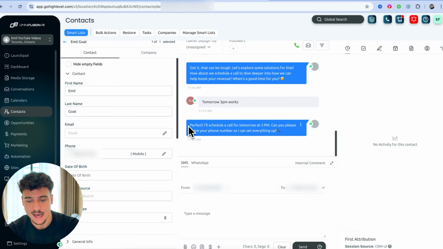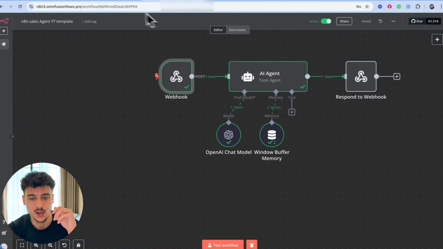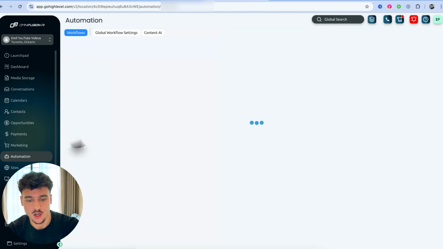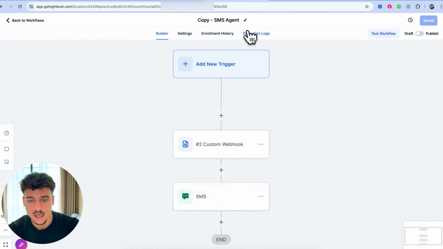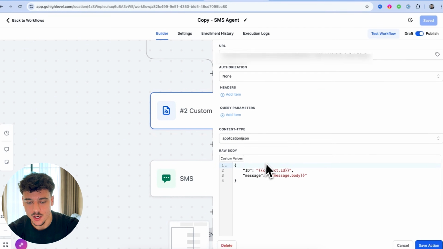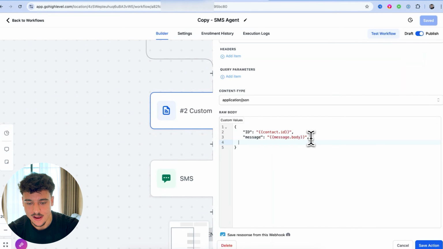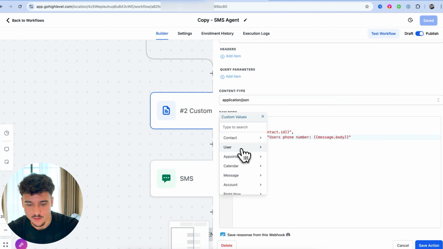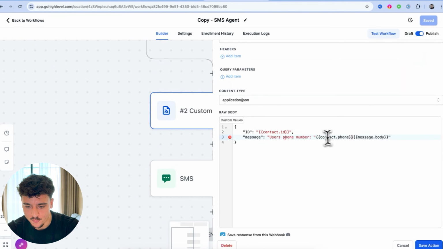You may notice that right here it asked if I can share my phone number. However, it's via SMS, so it should already know the phone number. In order to fix that, we would simply go to automations, go back into the SMS agent, and we would need to add the phone number here as an additional value, or we can add it to the message body, because all we need is the AI agent to know it. So we say user's phone number, and then we would simply add in a custom value, which can be for the contact, and it can be the phone. Remove those brackets over here, and then we can say user message and the message body.